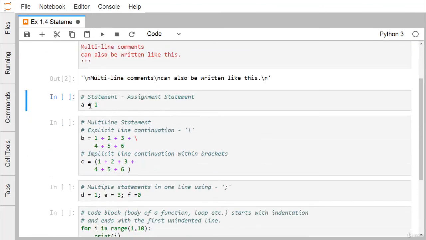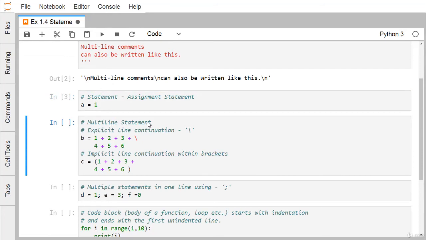For the assignment statement, we'll be writing variable is equal to expression. So expression will always return a value. So we have this, that is, variable is equal to expression in case of a Python assignment statement. If I go on executing, that one will be assigned to A.